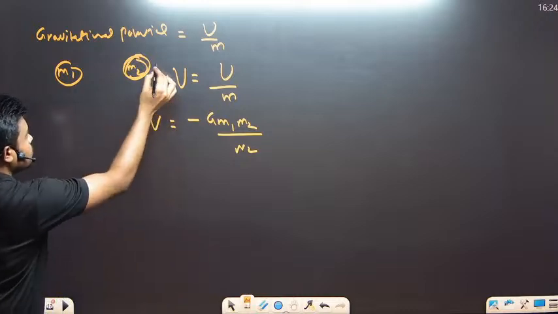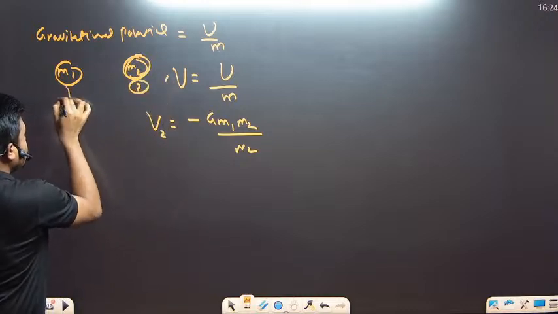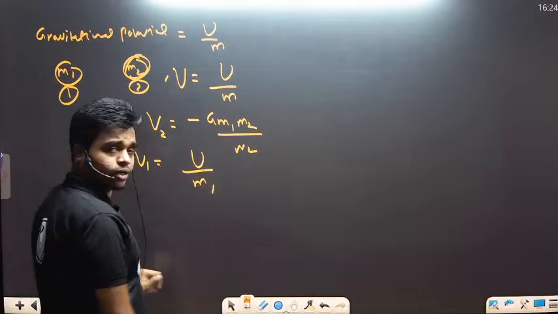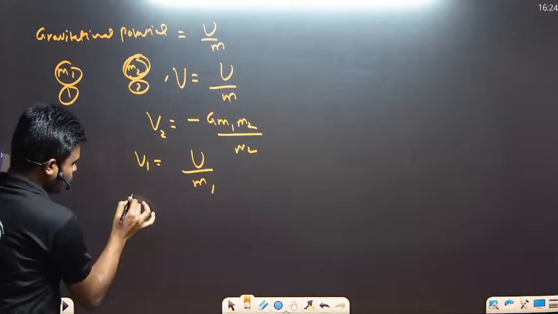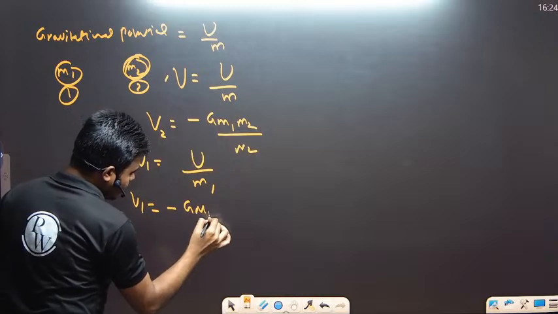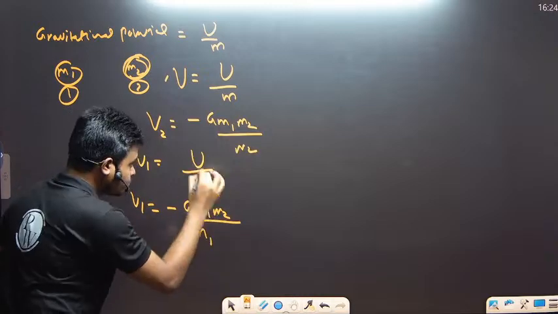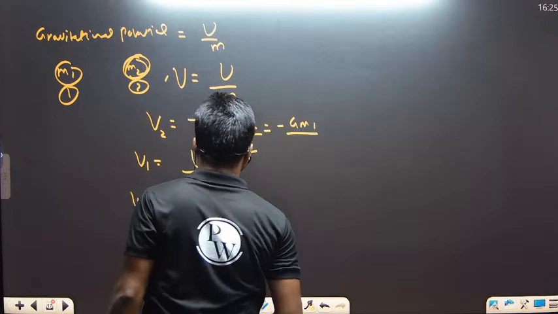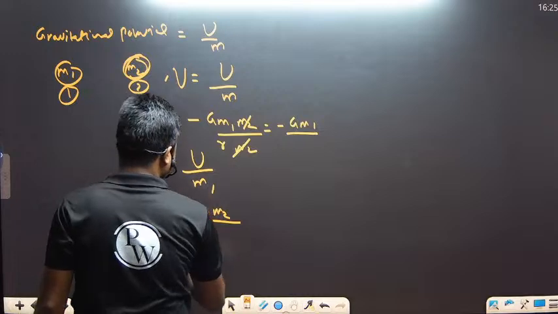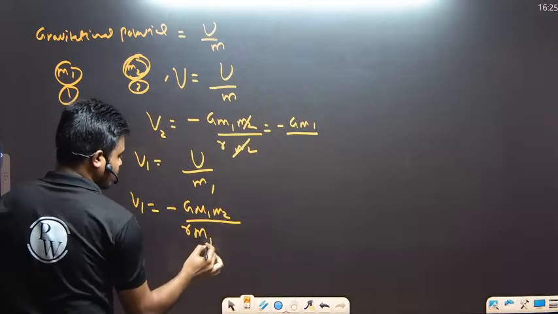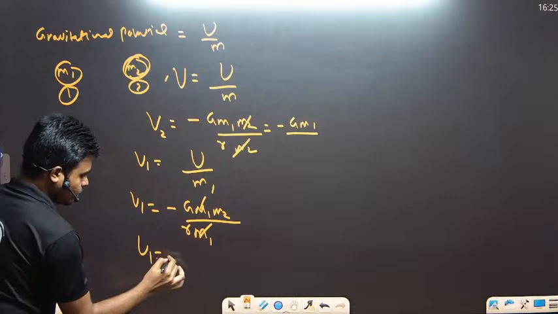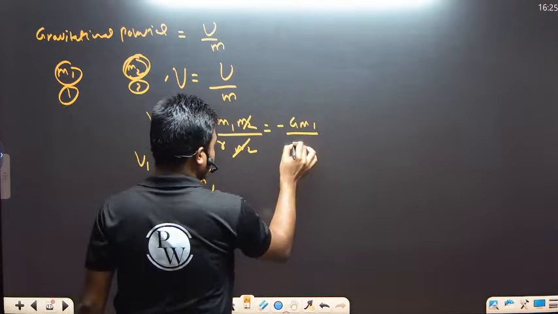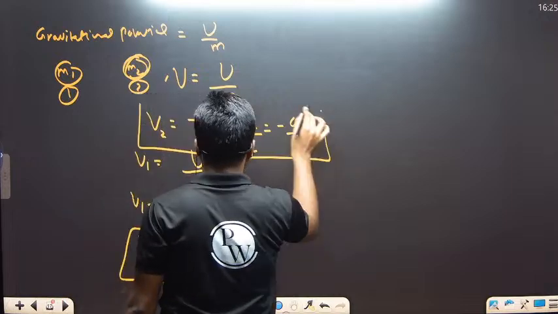If they're asking at point 1, what is the gravitational potential? It will again be U by m1. Why m1? Because m1 is kept over here. So V1 will be minus G m1 m2 divided by r, divided by m1. So m1 cancels. This r will also be there. So this side, m1 cancels, and V1 is minus G m2 divided by r. And this side, minus G m1 divided by r, will be V2 at this particular point.